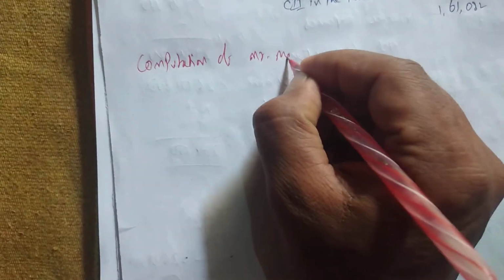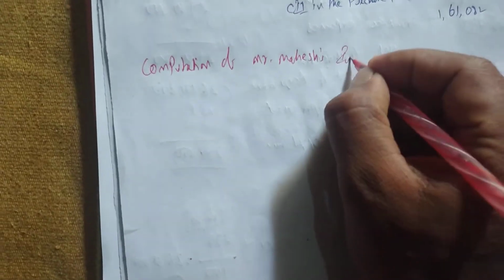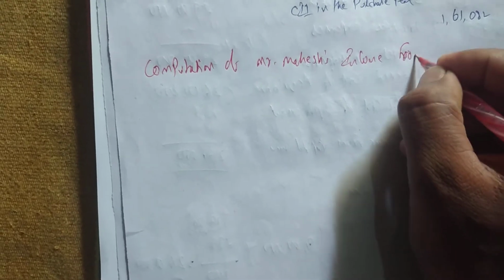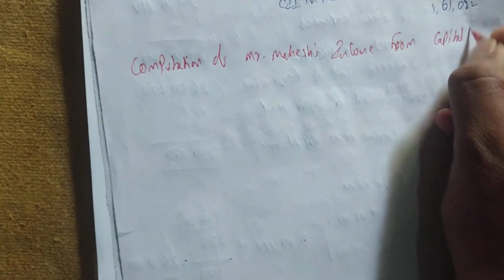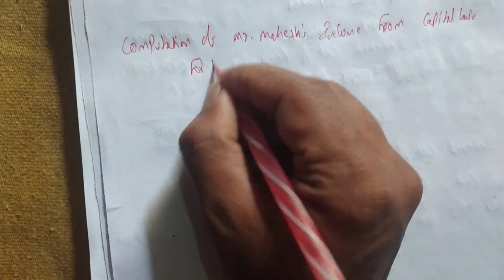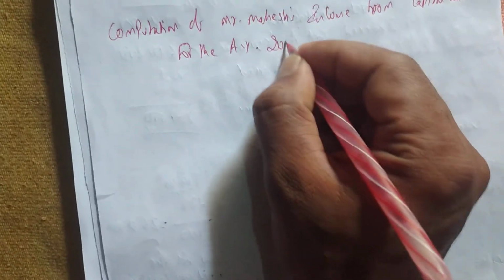This is a good problem. In this we have to calculate the index cost of improvement also. So let us write the heading. The heading will be computation of income from capital gain for Mr. Mahesh for the AY 2020-21. Okay, now we know the format.